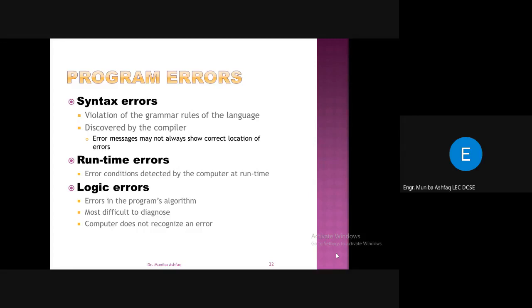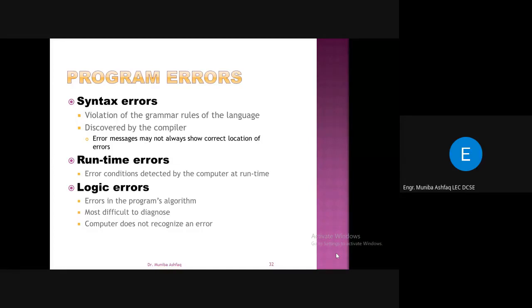Then you have runtime errors. If your program is correct in terms of syntax, it will compile, no problem, right? Your program is perfect, but you can still get runtime errors when you run the program. There is a difference between compiling and running.